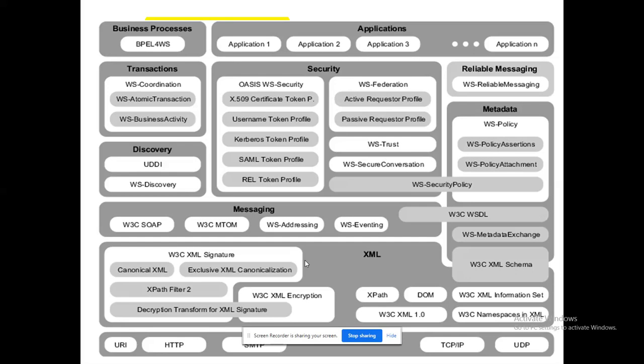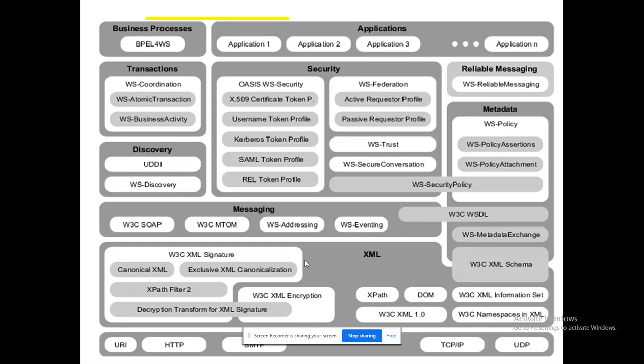Next, if you come to the right side of the stack, you can see metadata. What is metadata? Data about data. The thing which intersects XML with metadata is schema, nothing but how a WSDL program must be: the structure of the document or the structure of the communication message happening.